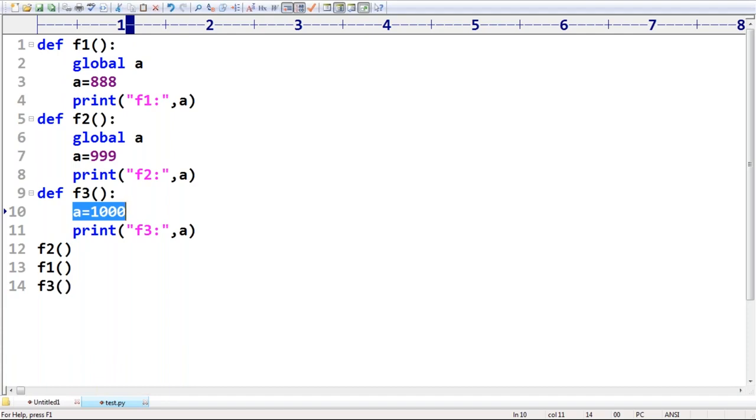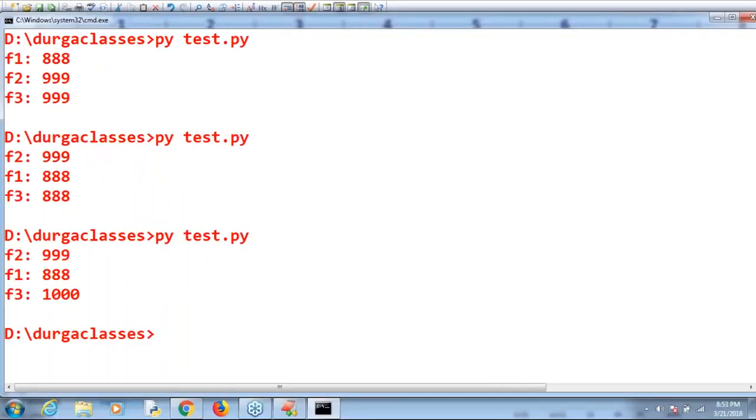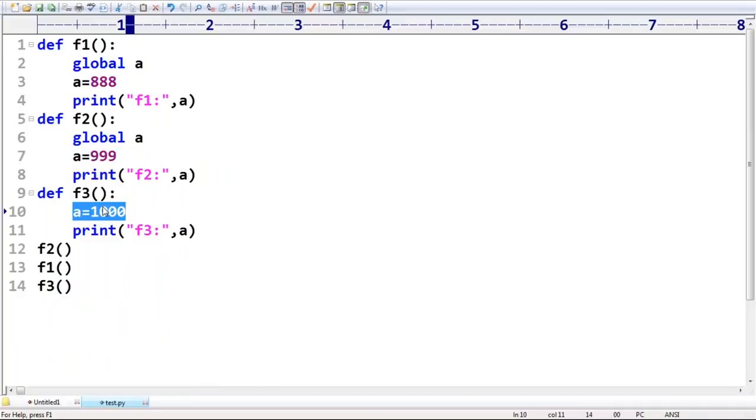A local variable will get the highest priority when compared with the outside. Observe happily. Onkar, I hope your doubt got clarified. Correct? Onkar, your doubt got clarified. Where is Onkar? Yes, okay.